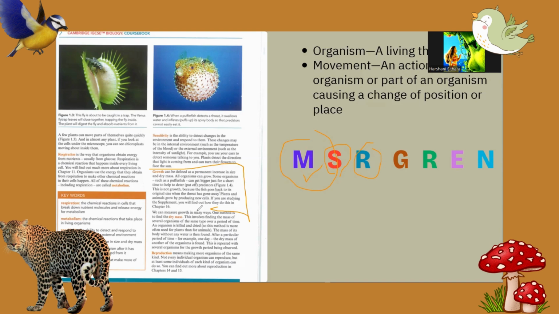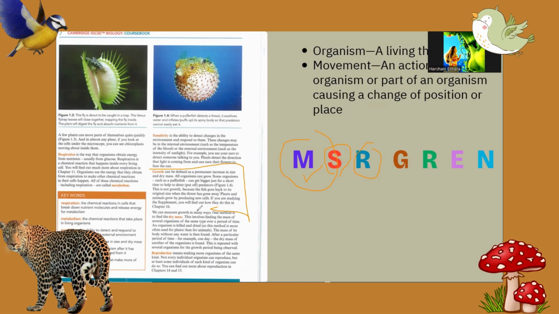Furthermore, we can measure growth in many ways. One method is to find the dry mass. This involves finding the mass of several organisms of the same type over a period of time. An organism is killed and dried.